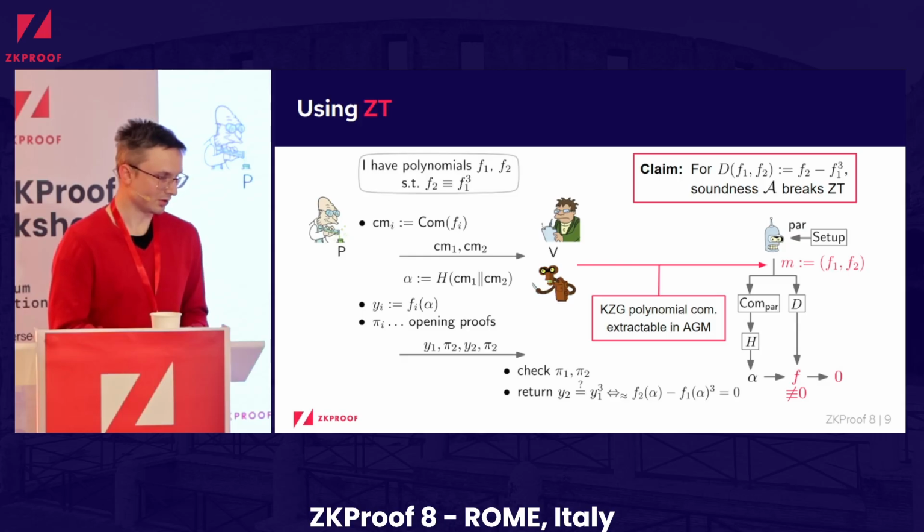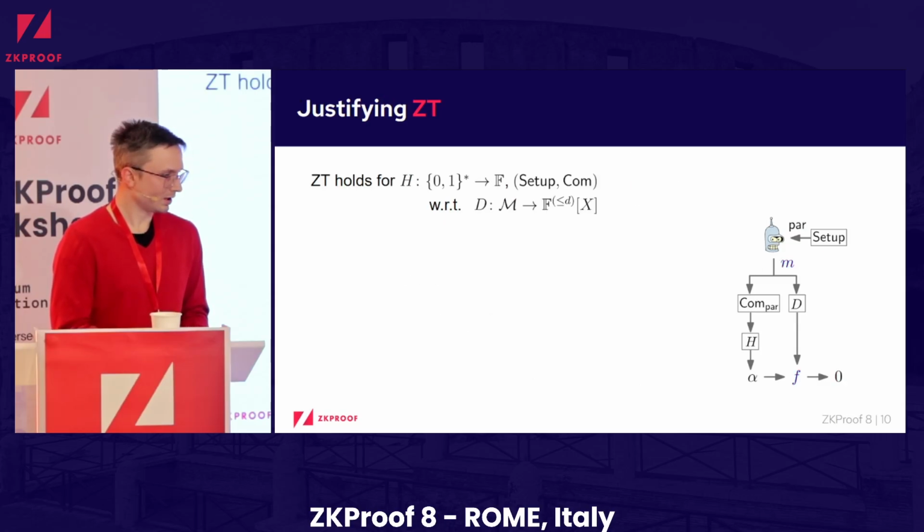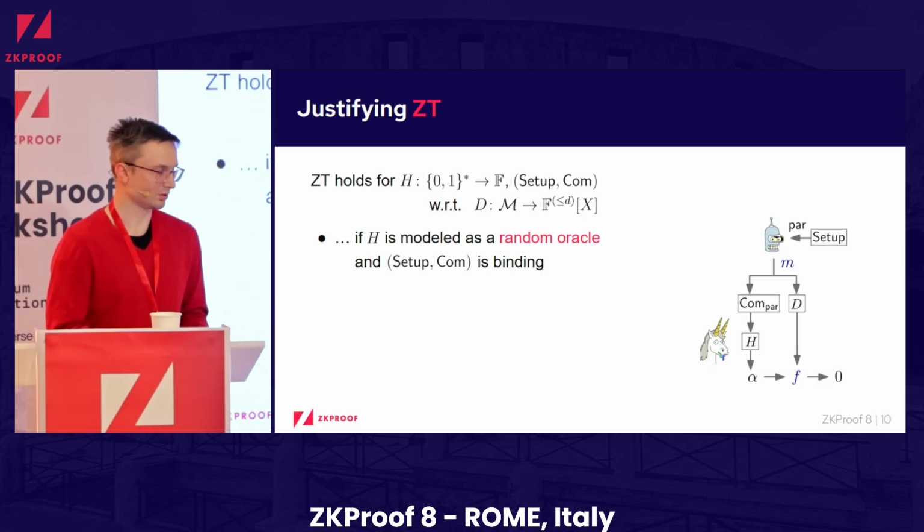multivariate variant of the ZT assumption, but we also show that this variant cannot be any easier than some specific univariate variant of ZT. Okay, so what we also do in the paper is to try to give some justification for the hardness of this ZT assumption. So, first,